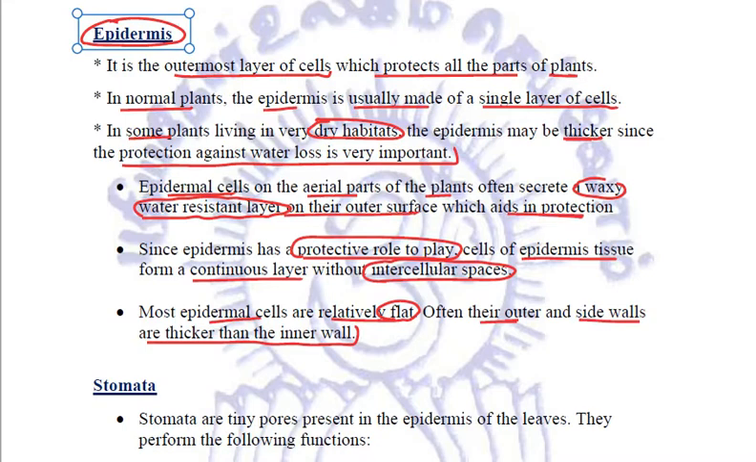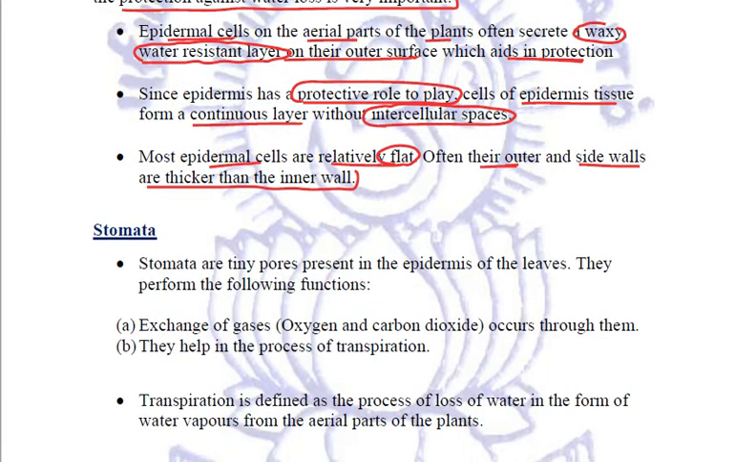Now, one more important thing that is present in plants is the stomata. Now, what exactly are stomata? We already know about stomata, we have read it so many times, quite important. These are the tiny pores which are present in the epidermis of the leaves. Now, these stomata play a very important role in plants. Now, what are the functions of stomata?